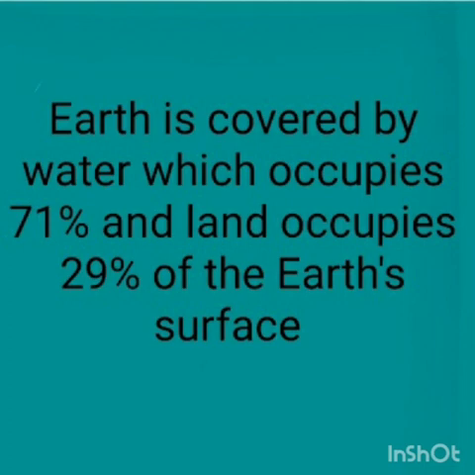The earth is covered by water, which occupies 71%, and land that occupies 29% of the earth's surface. The surface of the earth is not even because it has lofty mountains, deep oceans, and other landforms.